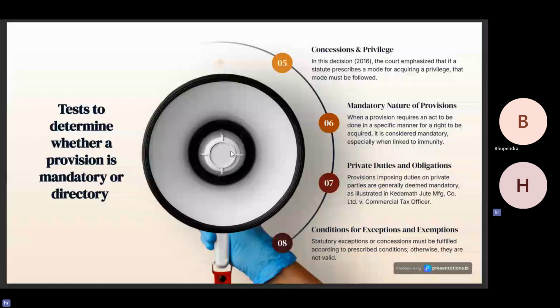Statutory exceptions or concessions must be fulfilled according to prescribed conditions, otherwise they are not valid. So they are also mandatory in nature. So basically, we have discussed the tests to determine whether a provision is mandatory or directory. Let us link it with SA 600 to understand in a better way.